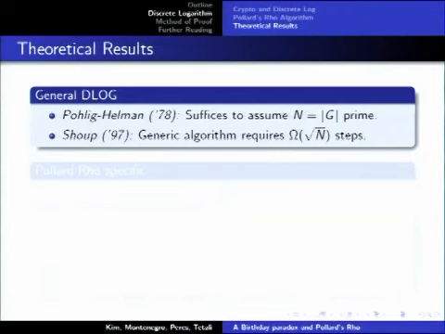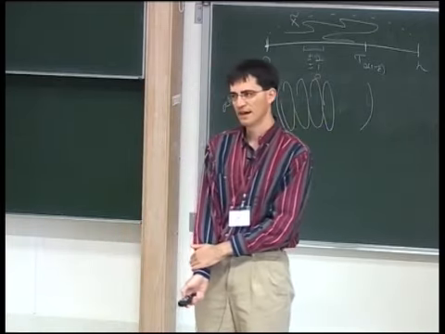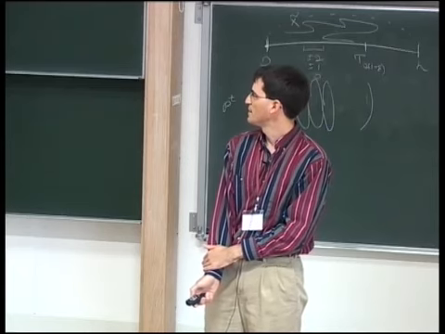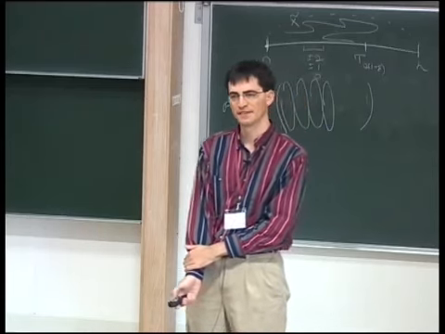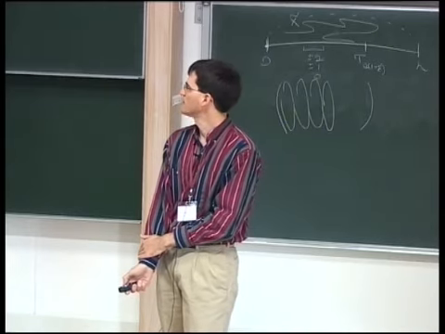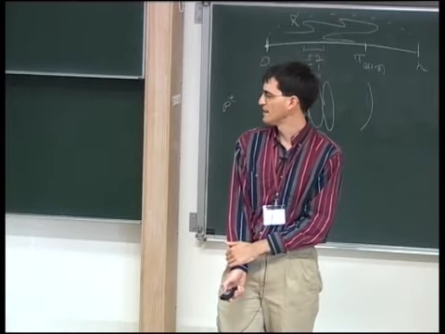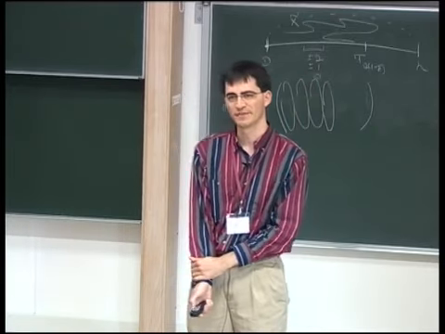So there are a few results about this discrete logarithm problem. First of all, Pohlig-Hellman showed that it's good enough to consider the case where the group order is prime. And Shoup showed that an algorithm which can be used for general groups would require at least order root n steps. The birthday paradox idea suggests to us that root n should be good enough for this. There are order root n algorithms for discrete log, like Shanks' baby-step giant-step algorithm, but that requires a lot of memory.